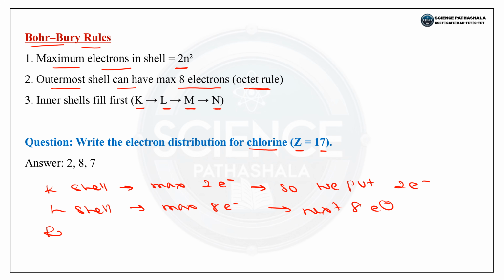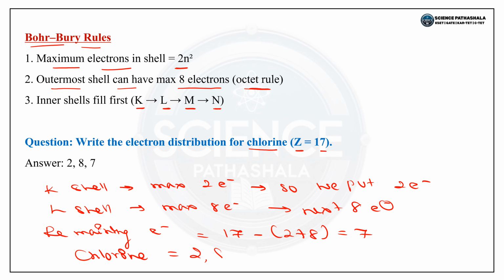So the remaining electrons: 17 minus (2 plus 8) is equal to 7. So these go to the M shell, that is the remaining 7. So the final distribution for chlorine is 2, 8, 7. It is the electron distribution for chlorine.